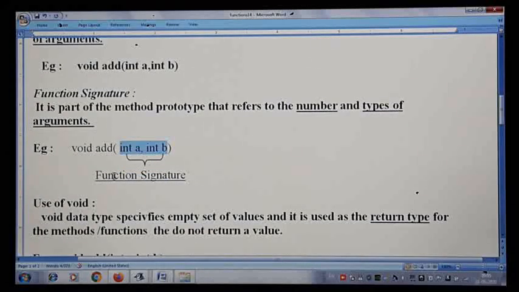After that, if you see this example, I have written here void. What exactly is void? Why do we write void? Apart from void, what else can I write here?